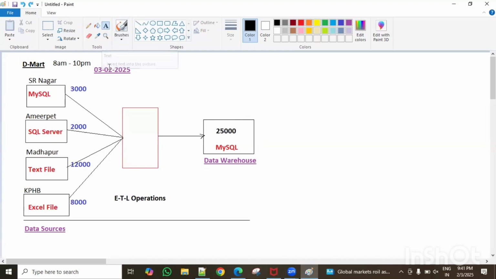Generally, what are the timings here? 8 a.m. to 10 p.m. By 10 p.m., all DMart employees lock the store and go home to take rest. Then their work is over. Whenever that work is over, whose work starts now? The IT employees' work starts.